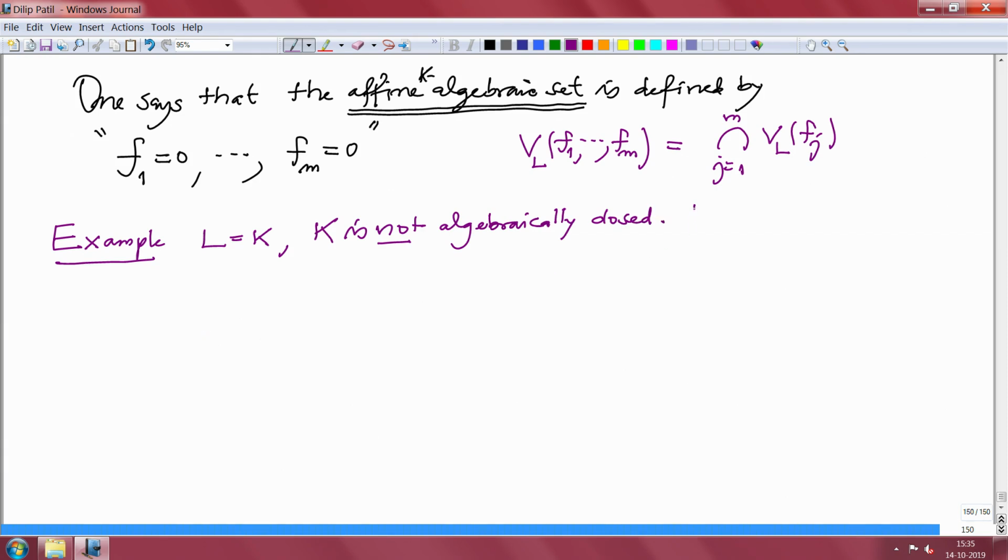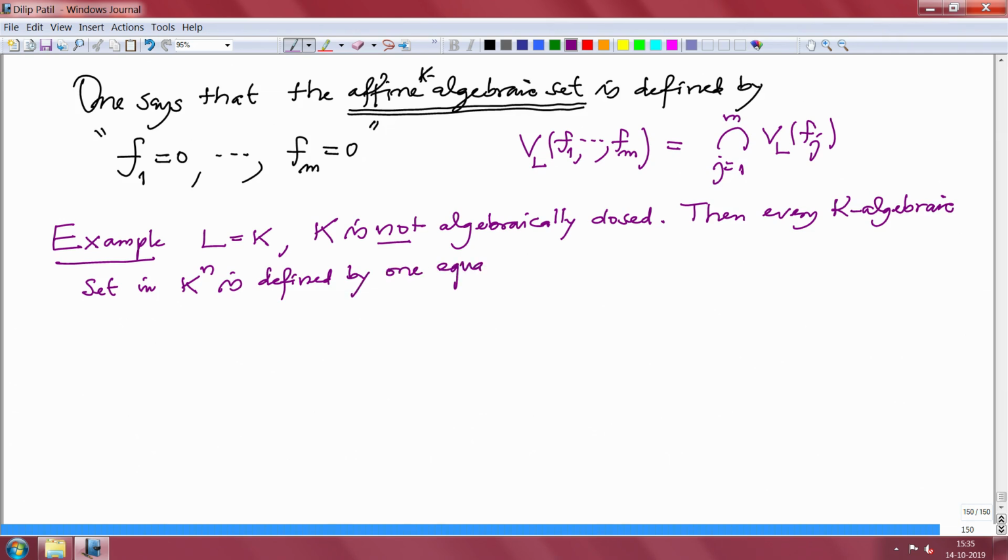Then every K algebraic set in K^n is defined by one equation, that is, it is a hypersurface.